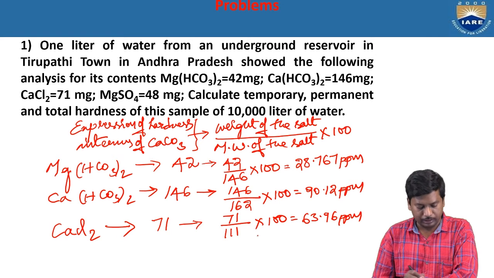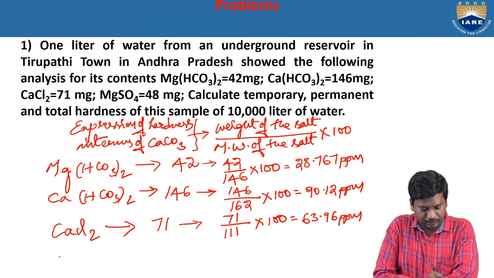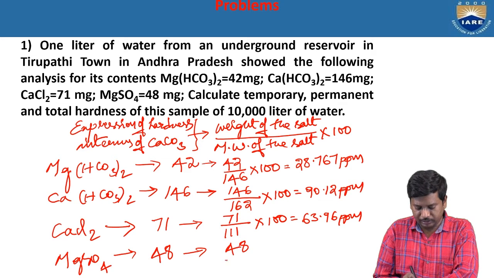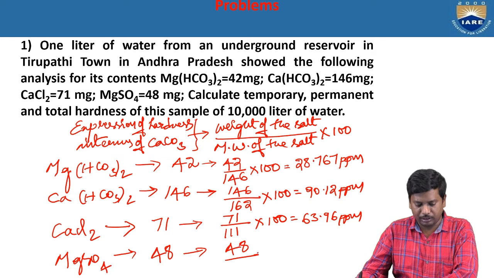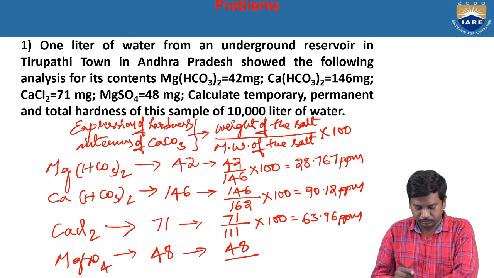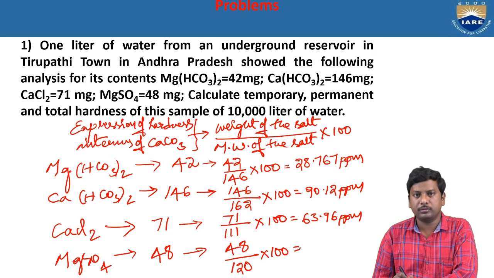And the next final salt is magnesium sulfate, given as 48. Weight of the salt 48 by the molecular weight of magnesium sulfate, 120, into 100.